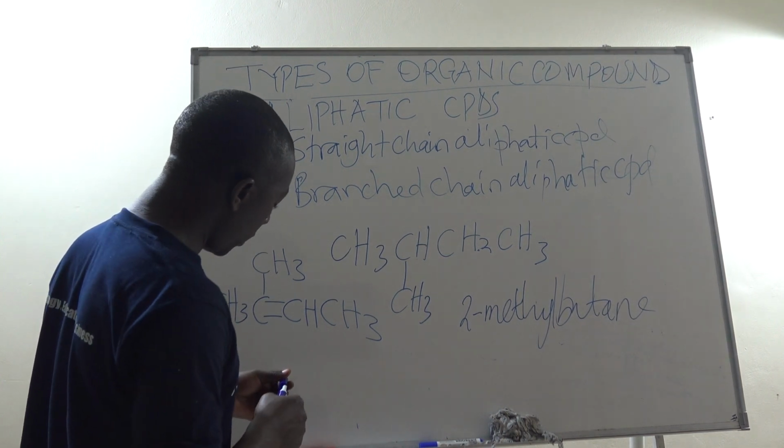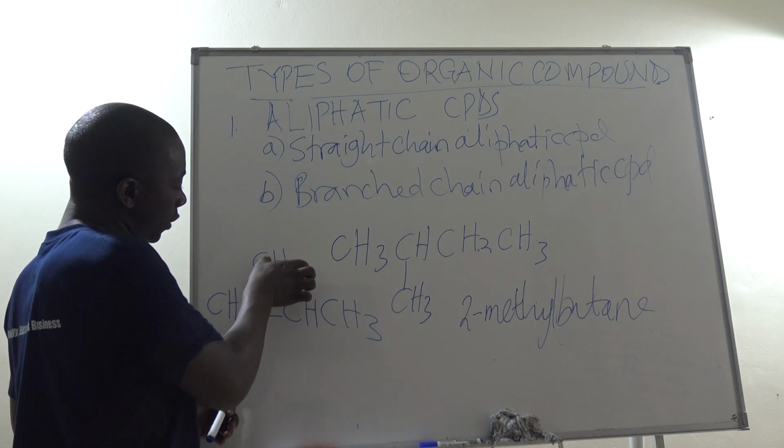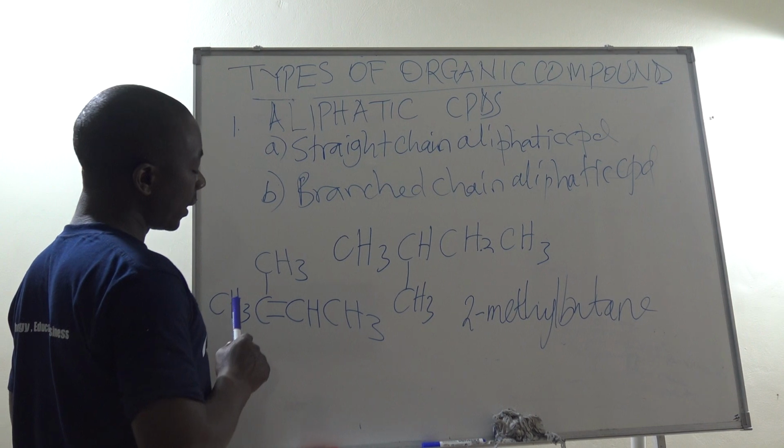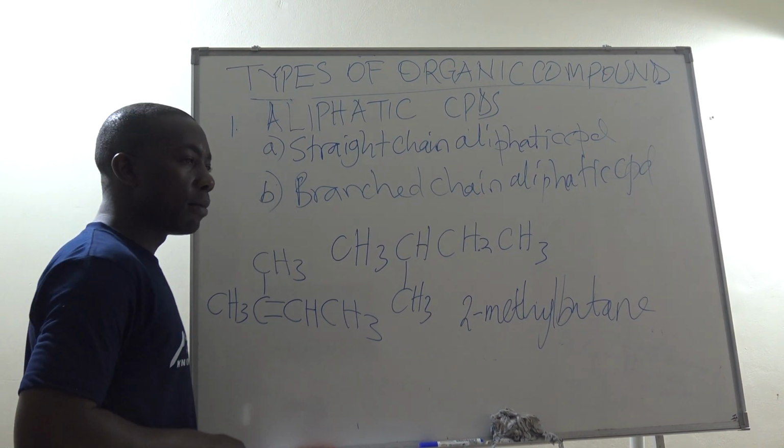So therefore, when we're naming it, we look at three things: name of the side chain, position of the side chain, and position of the double bond.